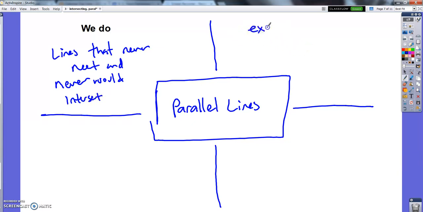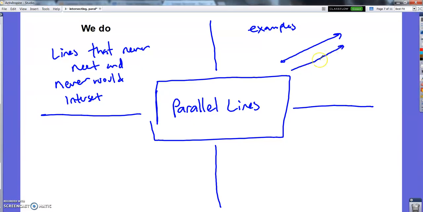So examples would be this one and this one. Oops, that's not very good. Or this one and this one. Or this one and this one. No matter how far you extended, they would never meet.